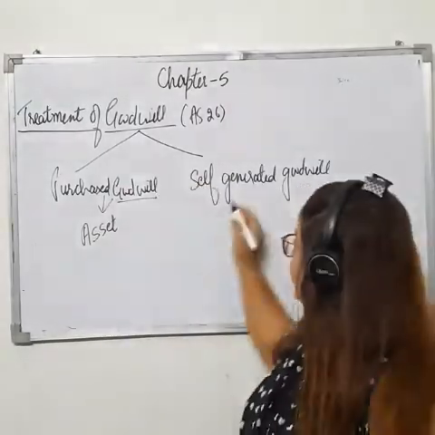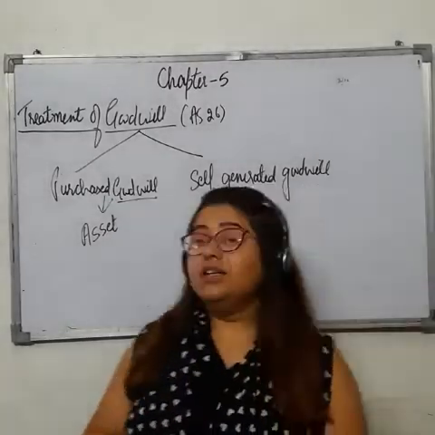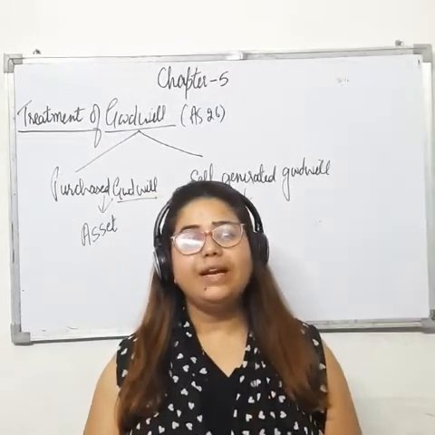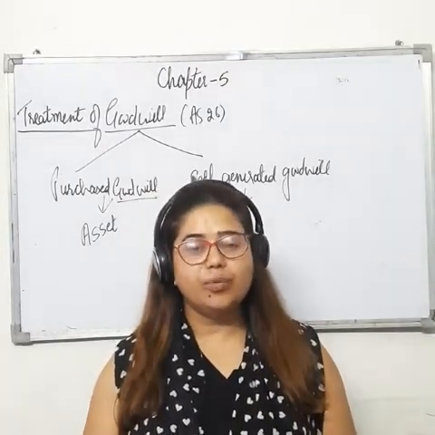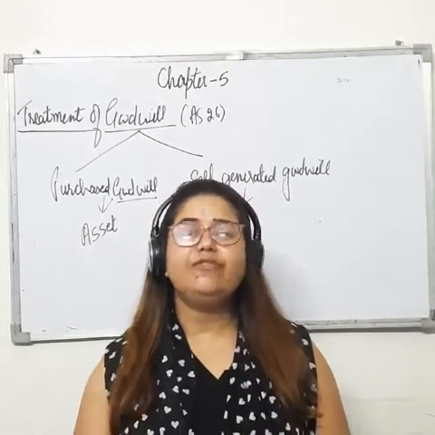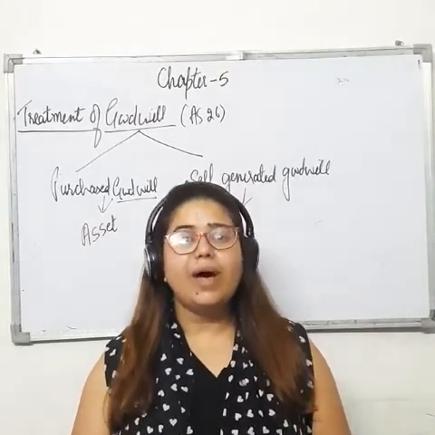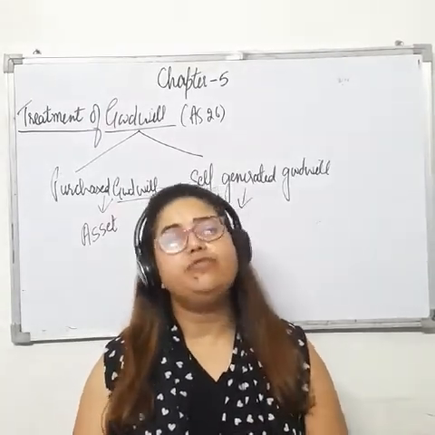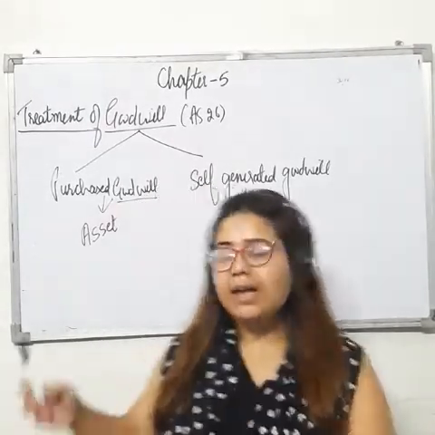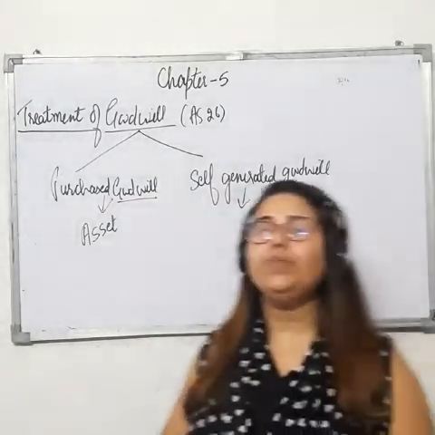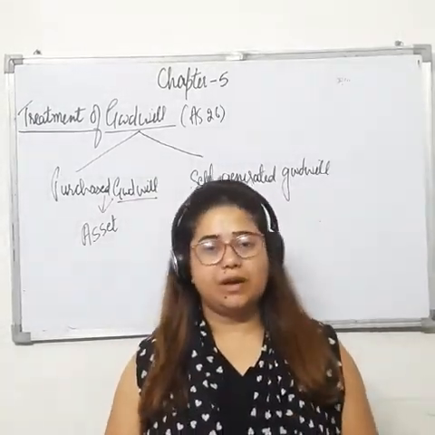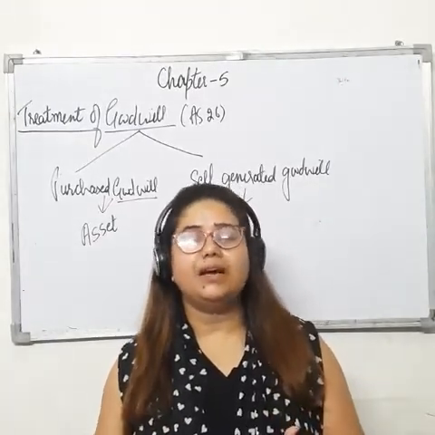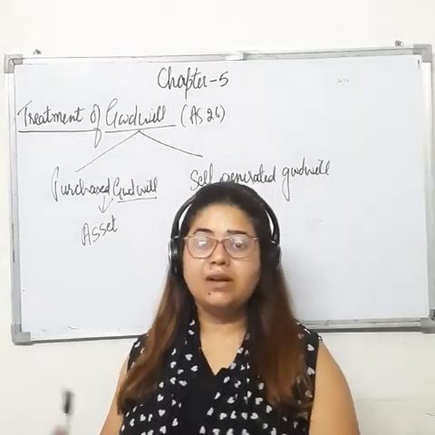But in case of self-generated goodwill, we generate goodwill. It means we just estimate the value of goodwill, but no consideration is received for that goodwill. So that is why we cannot record it in the books of accounts, because no consideration we have received for it, right? So in this case goodwill is to be adjusted through partners' capital account. We just have to pass a journal entry, that is gaining partners' capital account debit to sacrificing partners, right?